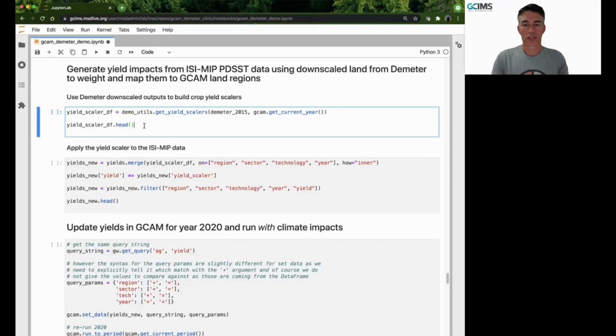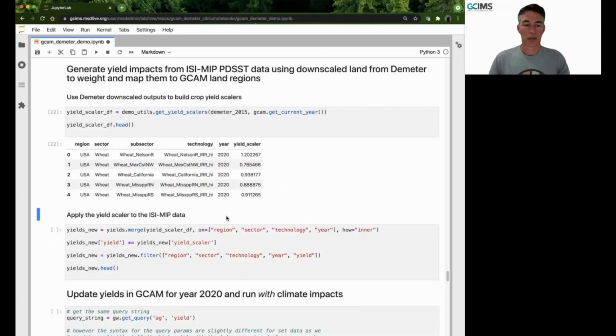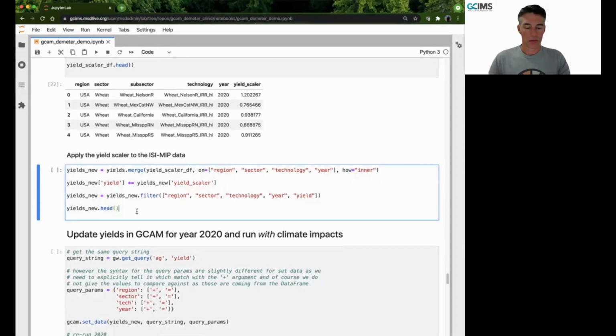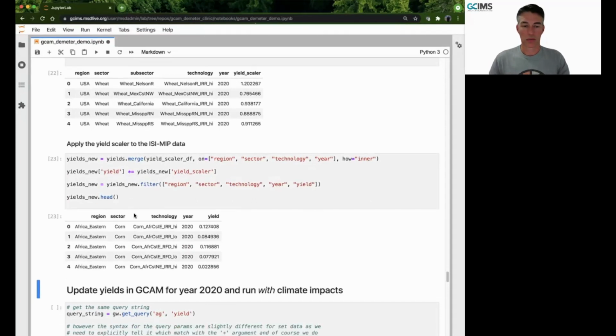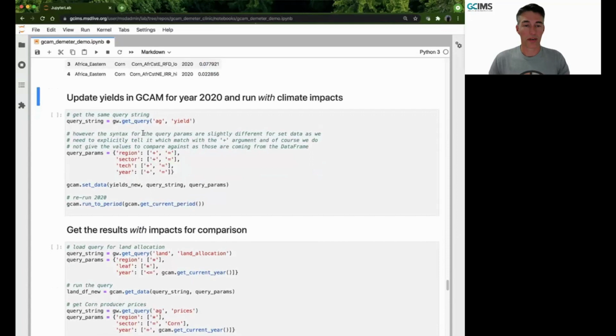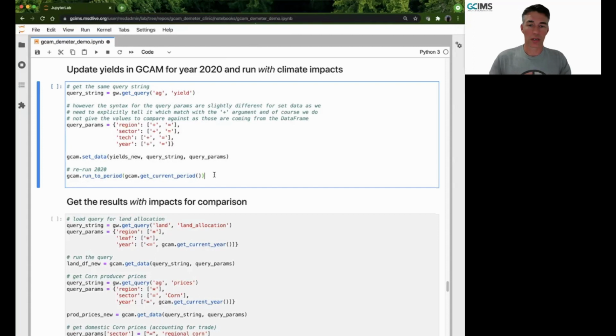So let's do that now, where we use Demeter downscaled outputs to build crop yield scalars. So now we'll actually apply this yield scalar to the EasyMIP data. These are coming out as pandas data frames, which are easy to maneuver. And now that we have our new yield scalars applied, we can go ahead and update GCAM's parameters. And so let's go ahead and fire this off.